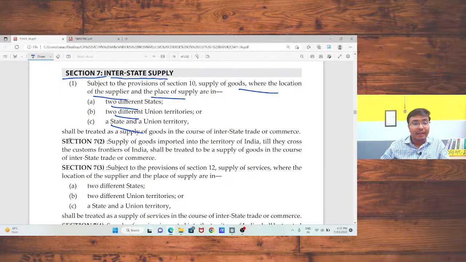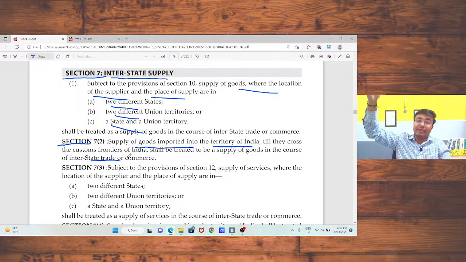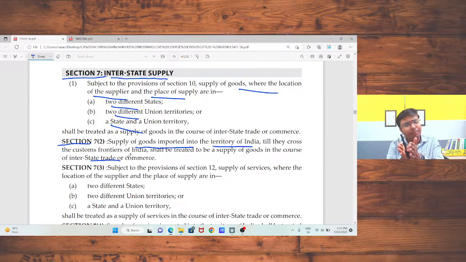Now, section 7 subsection 2 talks about goods imported into Indian territory from outside India. In that case, that supply should be treated as your interstate supply. If you are buying a certain product from outside India, that is, from Africa or from Australia, and when that product crosses the customs frontier of Indian territory, in that case, that supply should be treated as your interstate supply and IGST should be charged. That means there is IGST on import.